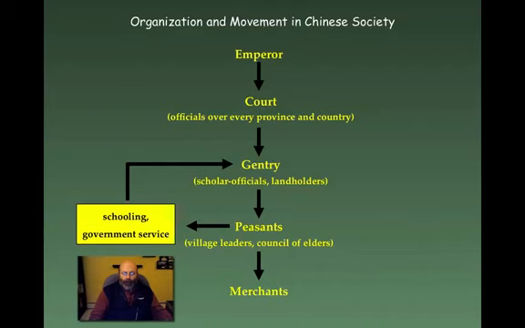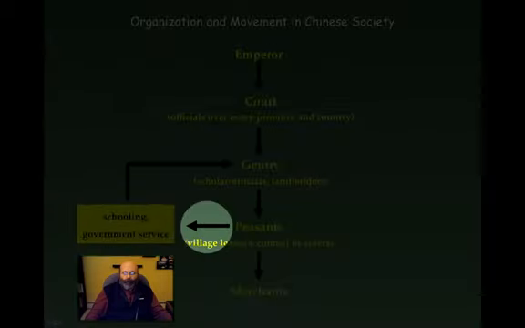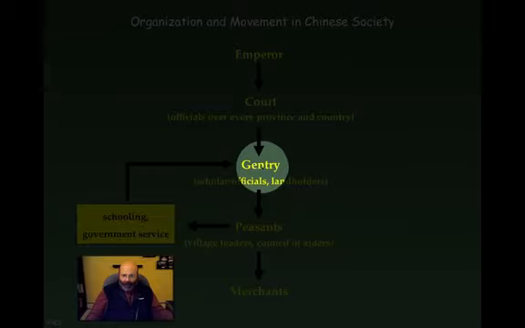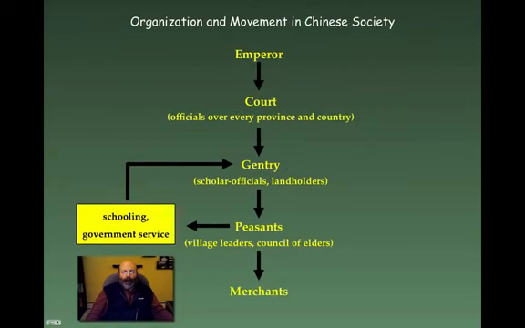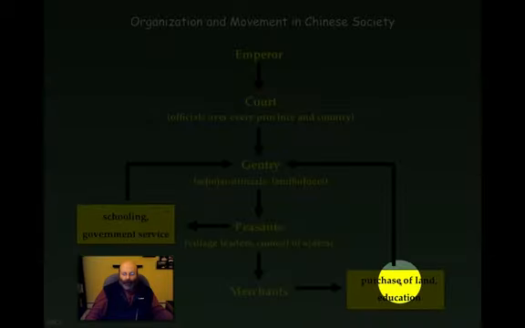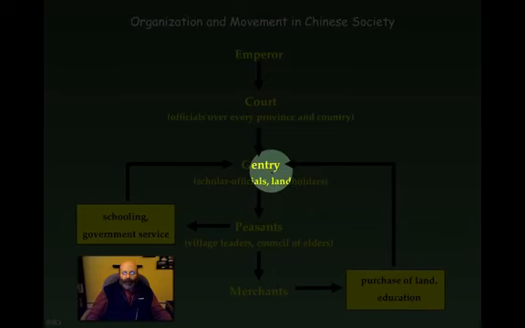So this is what we call social mobility, because peasants could move up the chart. You can see from peasants, they could get schooling, go to government service, and then move up the ladder and become part of what we would call the gentry class. Merchants could also do the same thing, primarily because they could make enough money through trade that they could then purchase land. If they could own land, then they could afford education for their kids. So again, merchants who were down here at the bottom of the chart could purchase land, educate their children, and as a result, their children could then move up into the gentry.